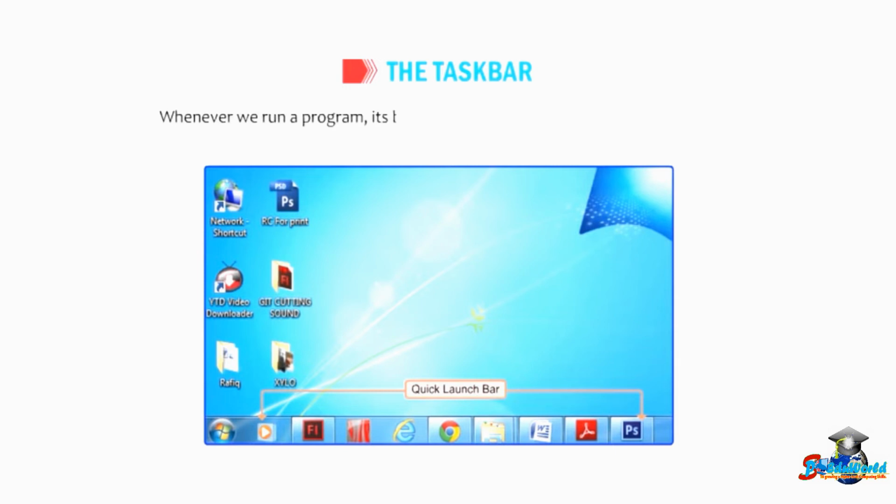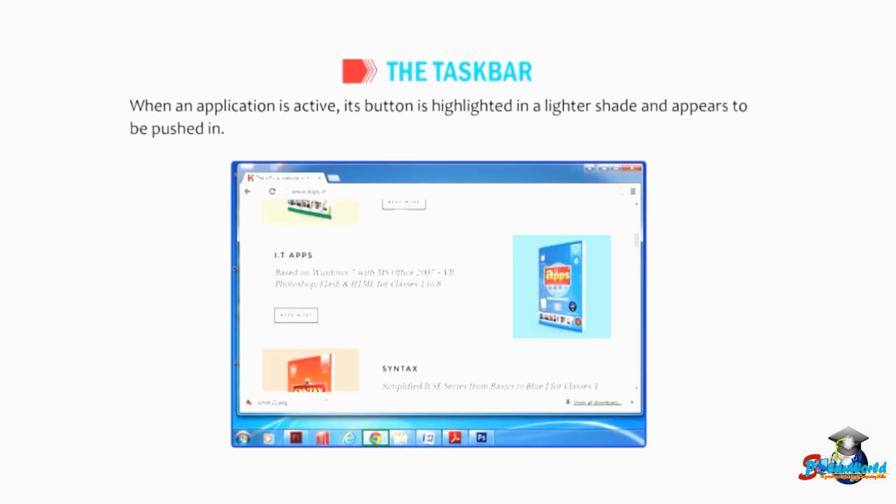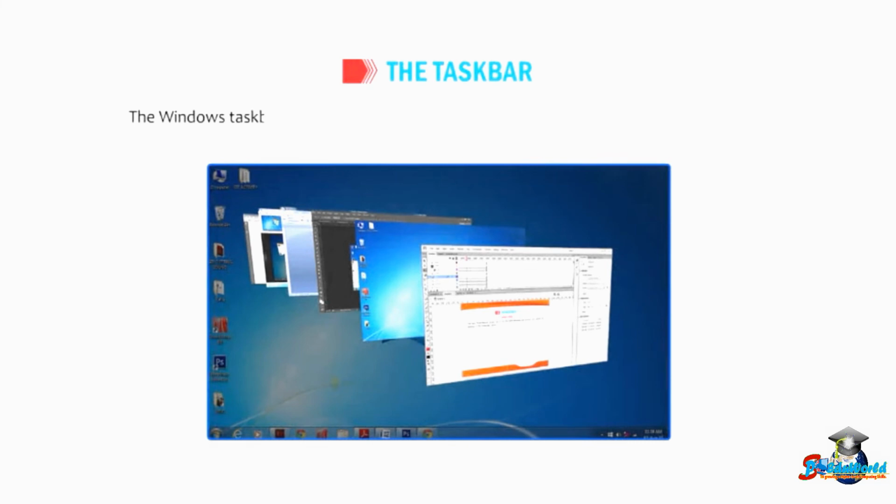Whenever we run a program, its button is automatically placed on the taskbar. We can activate the application window by clicking on its taskbar button. Clicking the button again will minimize the application window. When an application is active, its button is highlighted in a lighter shade and appears to be pushed in. The Windows taskbar provides the easiest method to switch between active programs. The taskbar has the following three main sections.